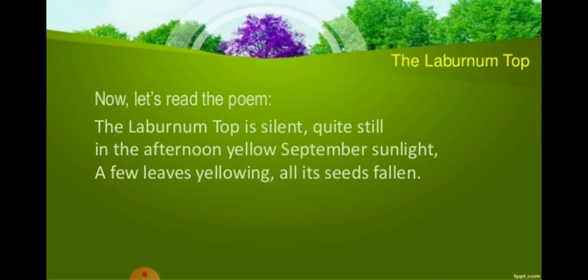A few leaves yellowing, no doubt it is the month of September, so it is the autumn season, right? So the few leaves left on the tree are turning yellow in the autumn season, right? And all its seeds fallen, all the seeds have already fallen to the ground, right?